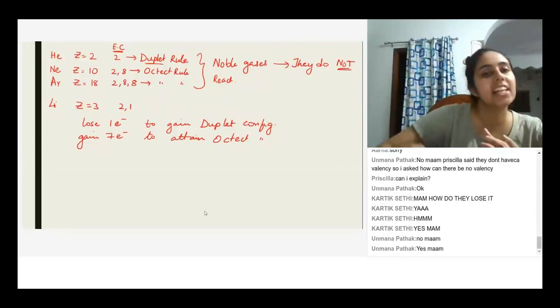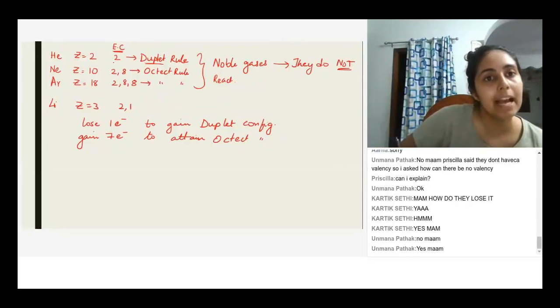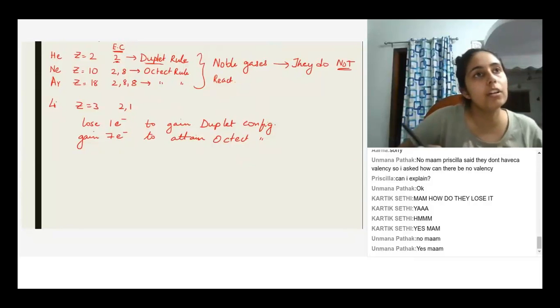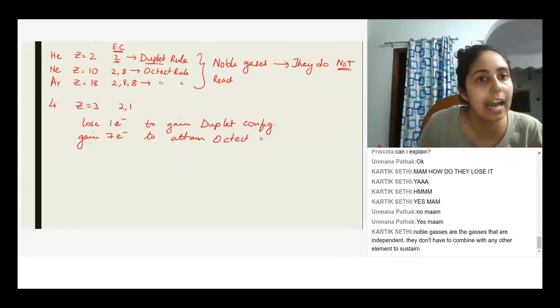Okay, so the K shell is completely full in helium. That means there are no more extra electrons and there are no less electrons. So that means the valency is 0.